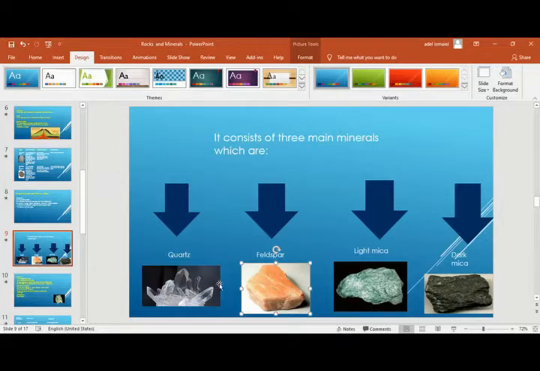I said the minerals are pure substances that form one rock. So the granite is formed from how many minerals? Three minerals, if you consider that light and dark mica are the same. Okay, guys, so this is regarding the formation of the igneous rock.